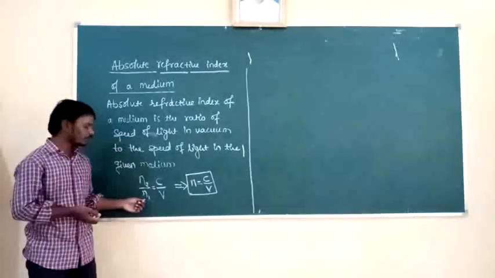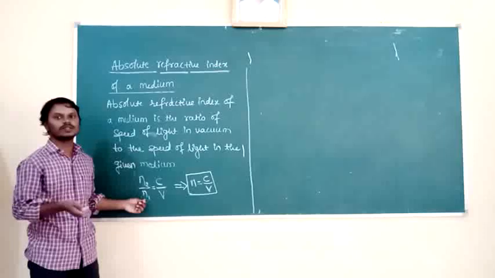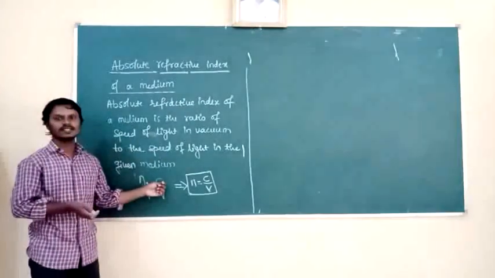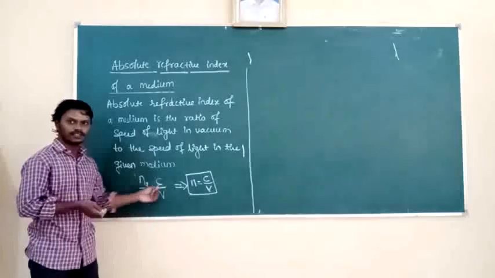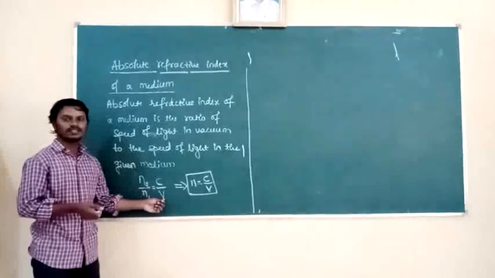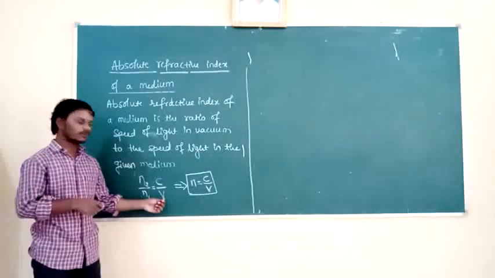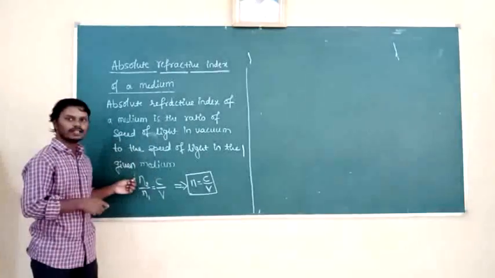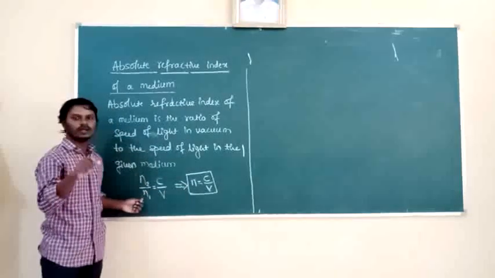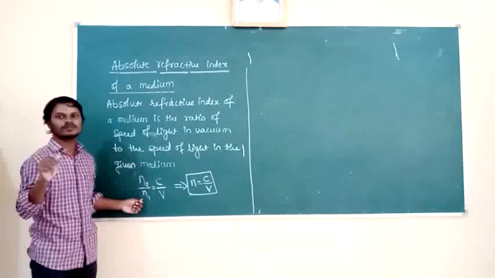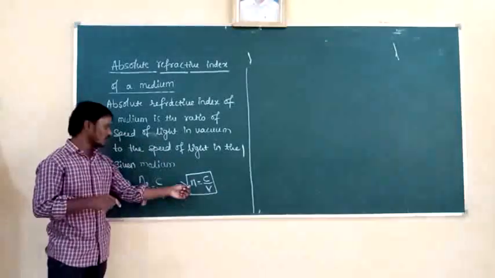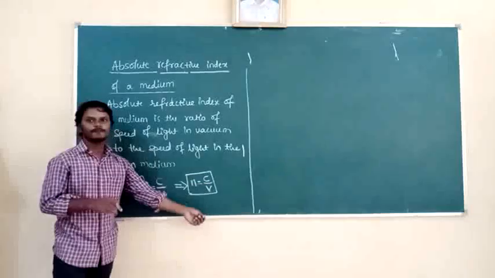Suppose the first medium is air, vacuum or free space, then the speed of light in vacuum can be taken as c, and they are inversely related. And the speed of light in a given medium can be taken as v and the refractive index of the given medium can be taken as n2. I will replace n2 by n and I will replace n1 by 1, because the refractive index of the free space, vacuum or air is approximately equal to 1. So that is why n equals c by v.